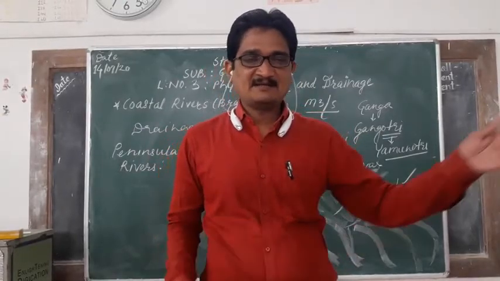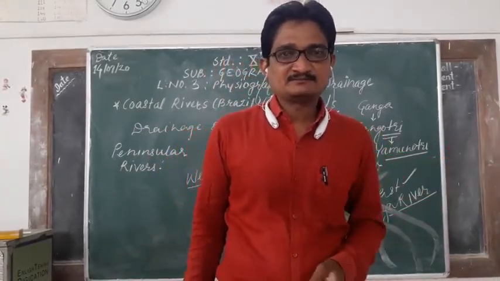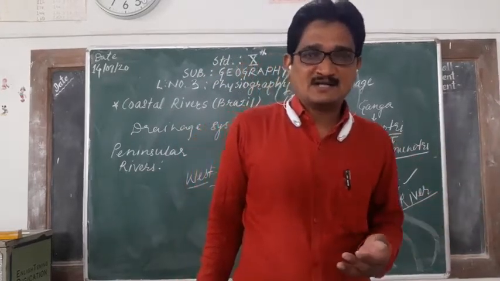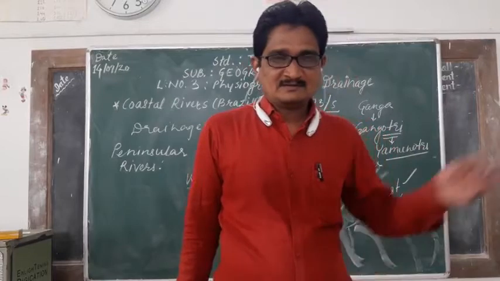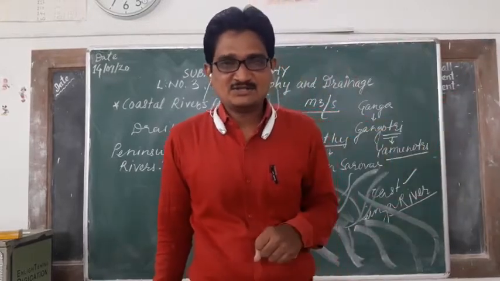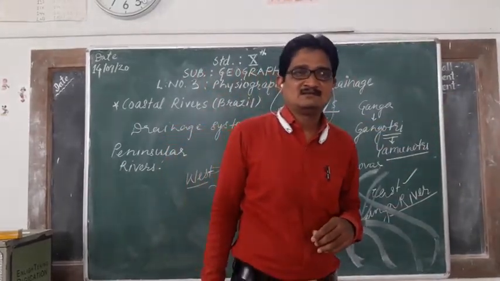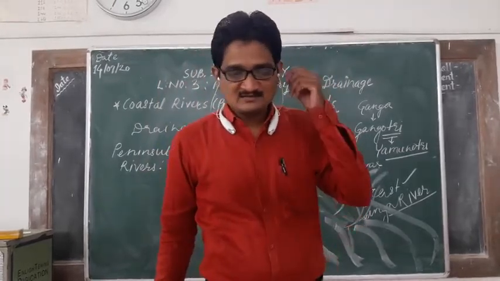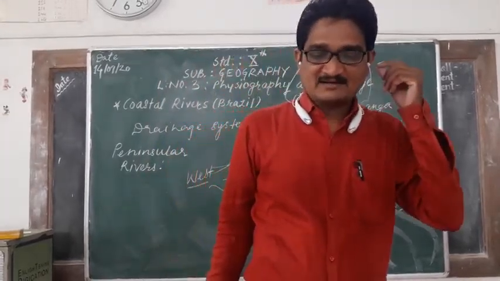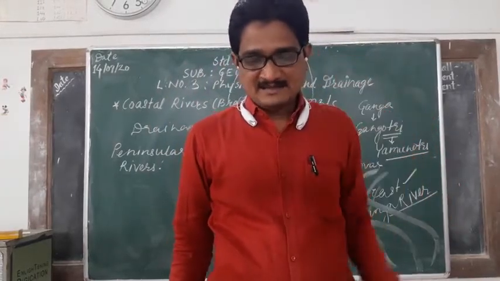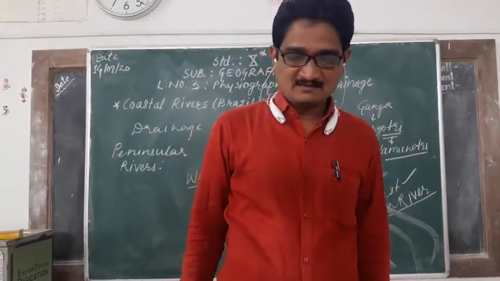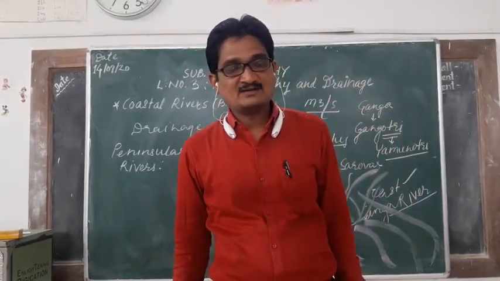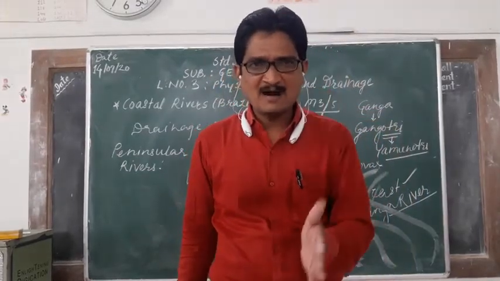The Tapi river is flowing in our Maharashtra also, from Jalgaon, Khandesh, Bhusawal, the North Maharashtra area. Narmada river also, then Mahi river and Sabarmati river. All these river systems flow to the Gulf of Khambat.